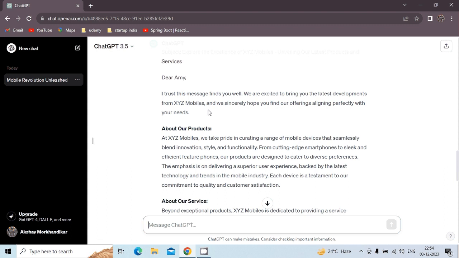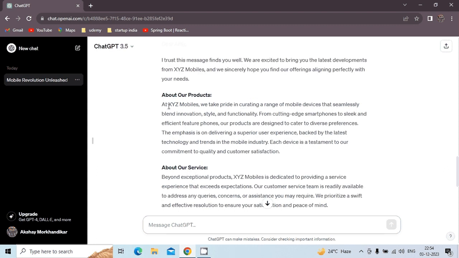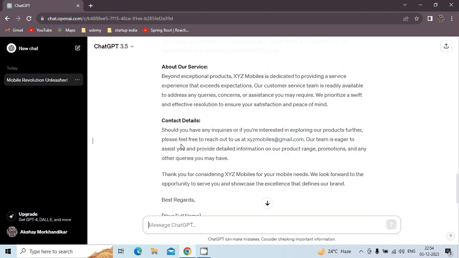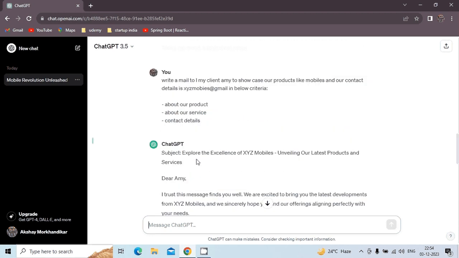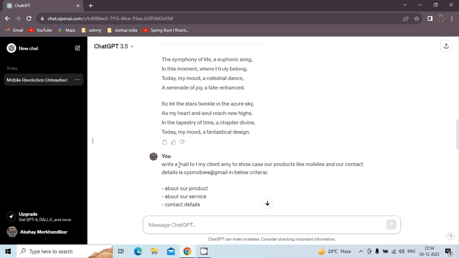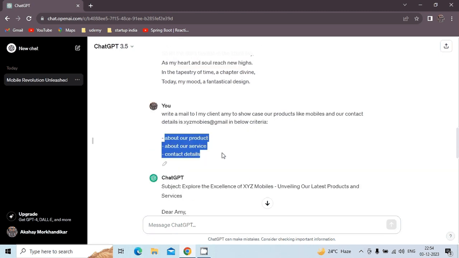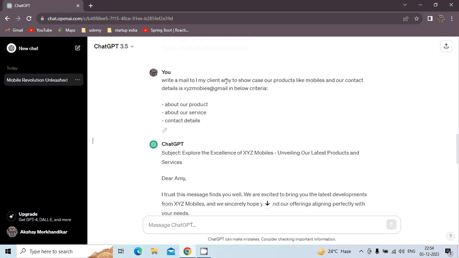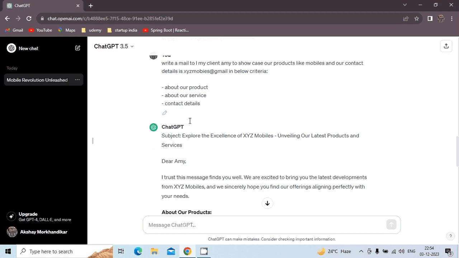We can see this about our product, our services, and our contact details. Can you see how we gave it in our prompt, and it has printed in the same way? We gave it in a very simple manner in two lines, about our service, our product and contact details, and it has automatically generated the content.